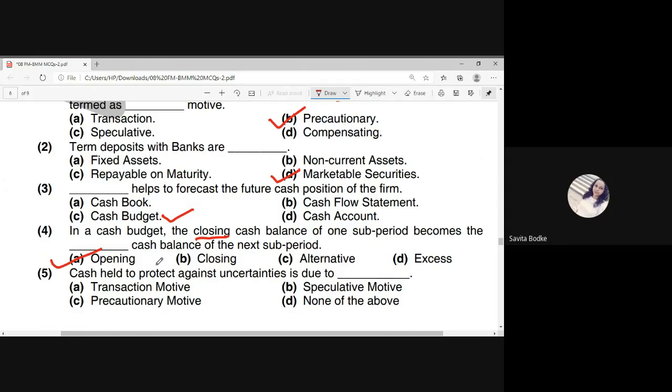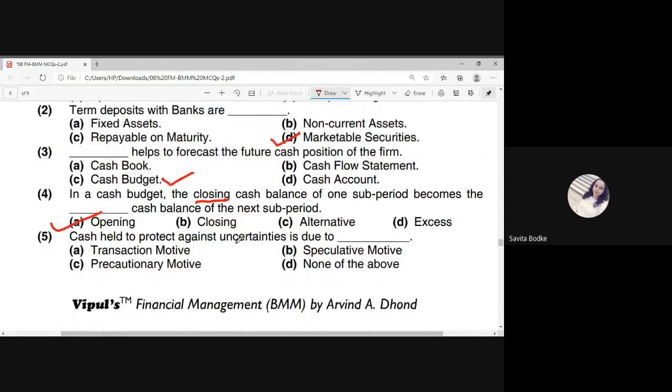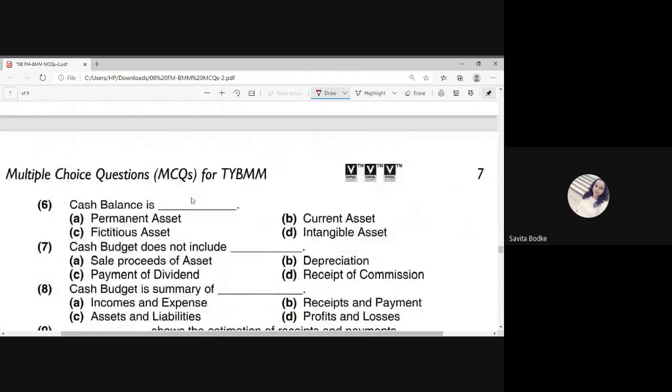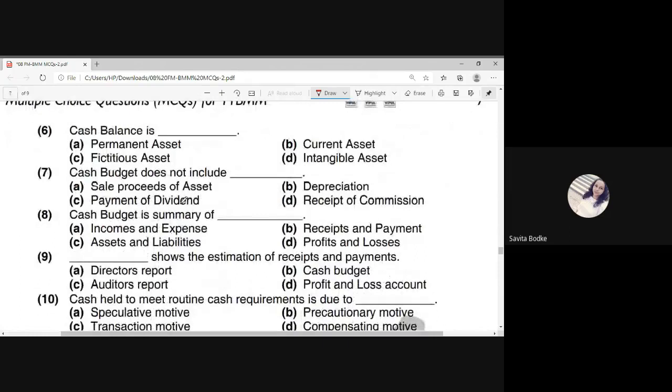Now the next one is MCQ number 5. Cash held to protect against the uncertainties due to, the correct answer is precautionary measure. Already we have studied this in MCQ number 1. Now the next one is, cash balance is, and you are having all these options. Now think, what can be the answer over here? This is nothing but your current asset. We have already studied that whatever cash balance you are having, that is your current asset.